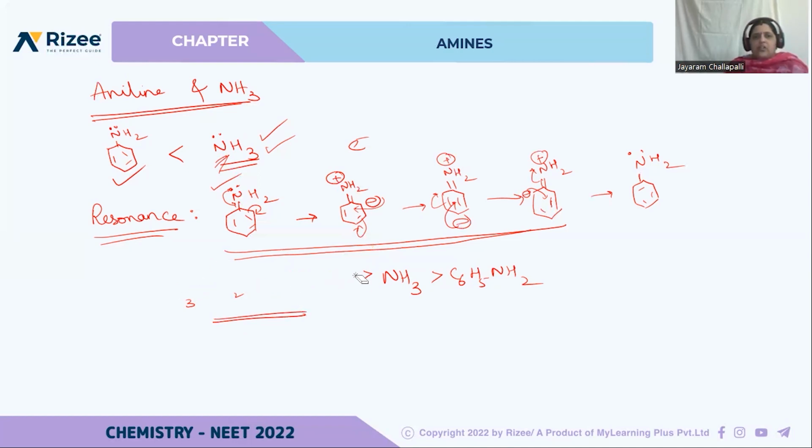So basing on these things, aromatic amines are weak bases when compared to ammonia. So this is the introduction of amines, nomenclature, and basic strengths of amines.